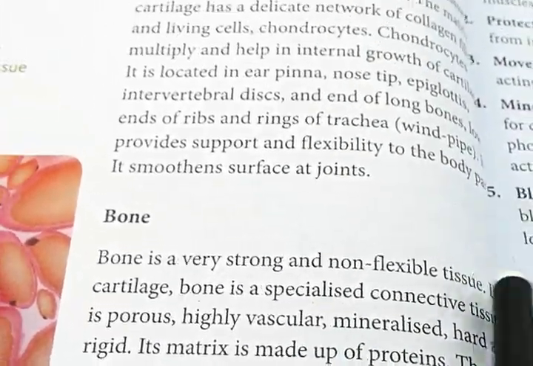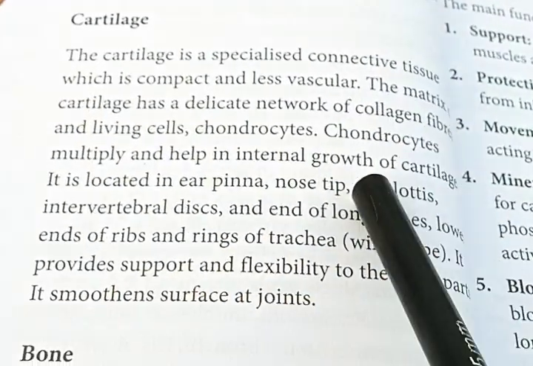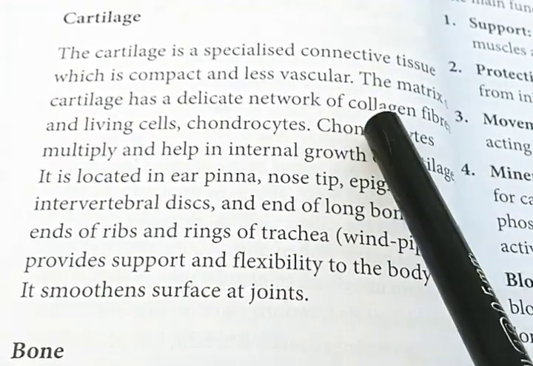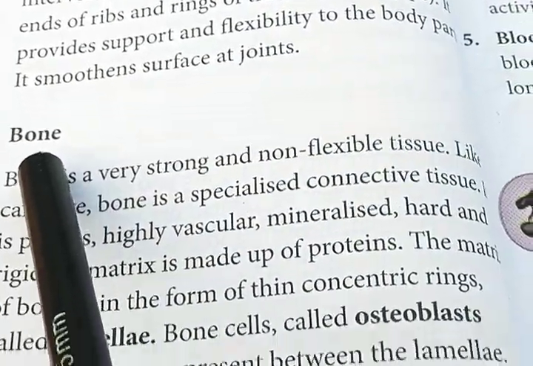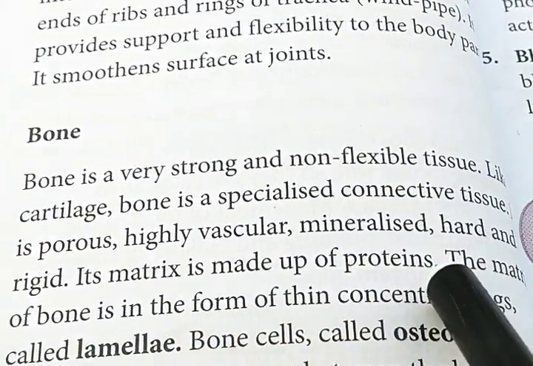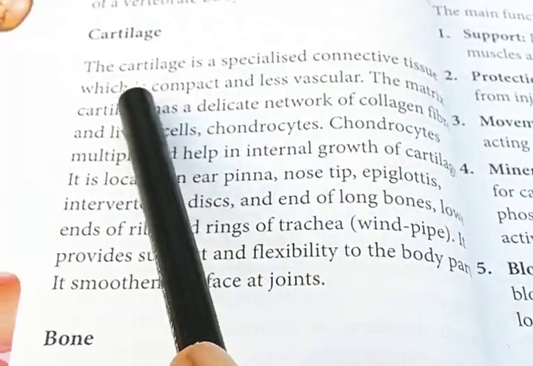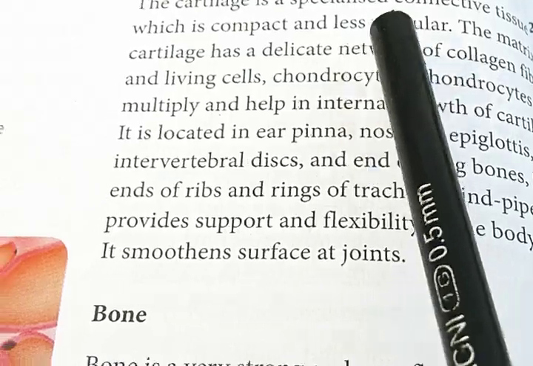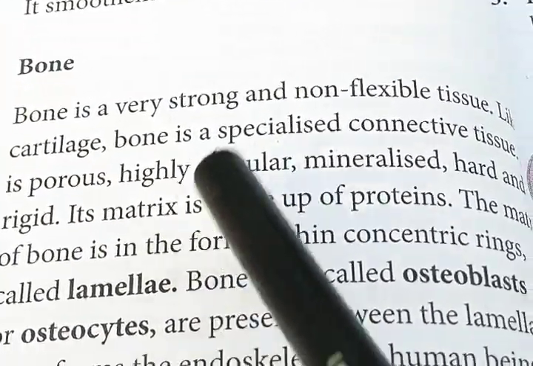So what is the main difference between cartilage and bone? Cartilage consists of collagen fibers in a network formation, but bone is made up of a special type of protein. Cartilage is non-porous, while bone is highly porous.